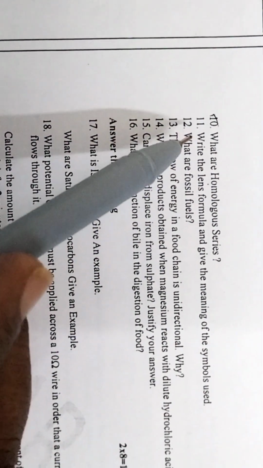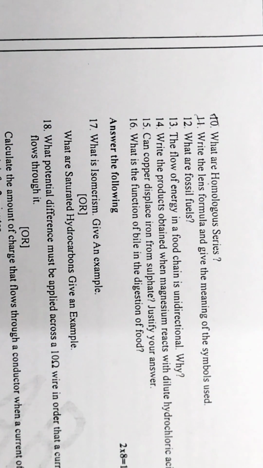Then coming to the next question, write the lens formula and give the meaning of the symbols used.